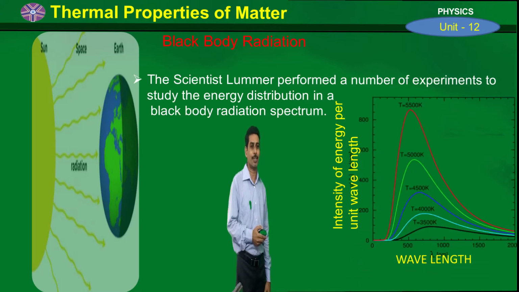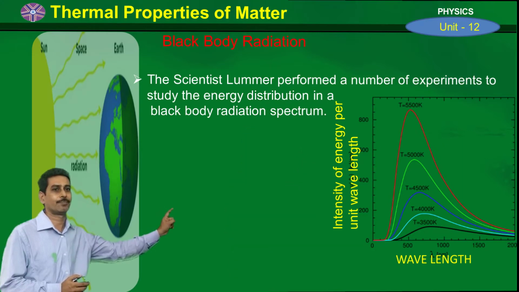The wavelength is taken on the x-axis and the intensity of energy per unit wavelength is taken on the y-axis, and the graph is as shown on the screen.